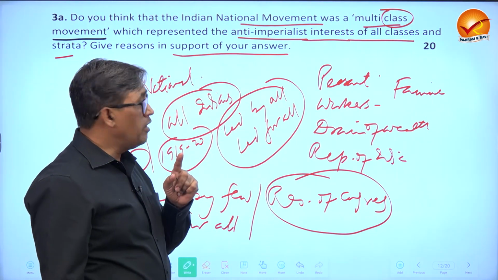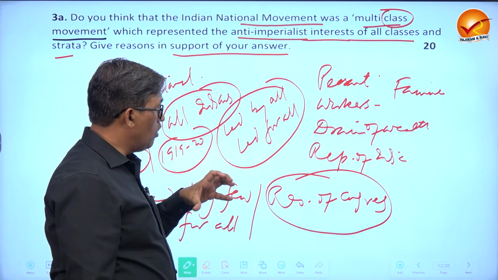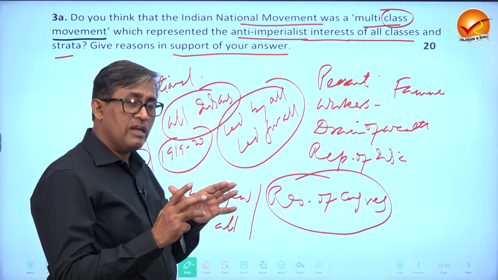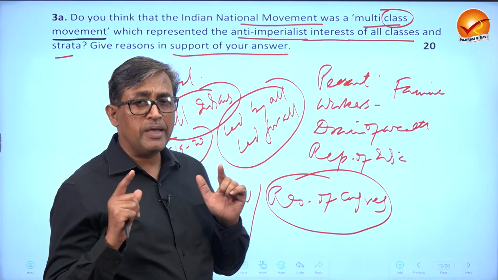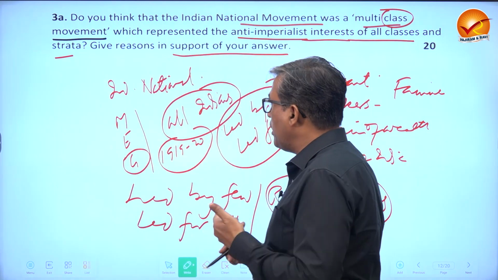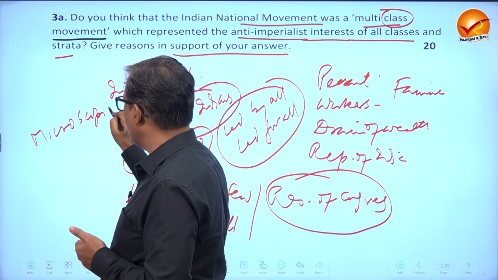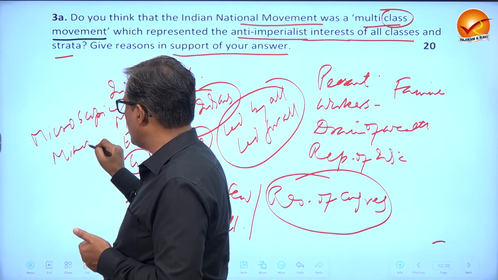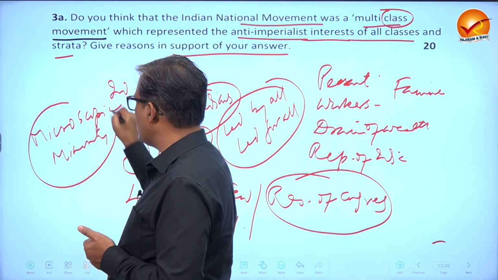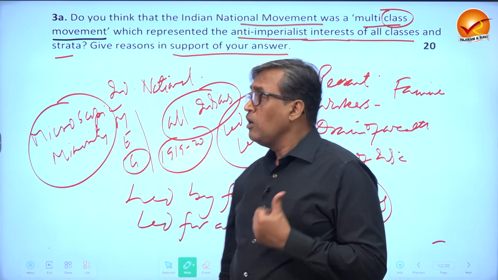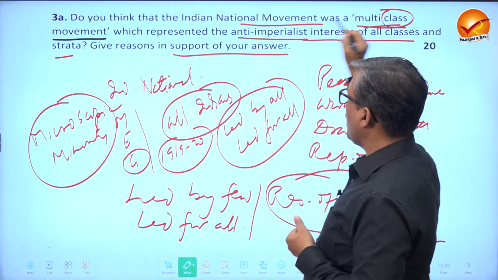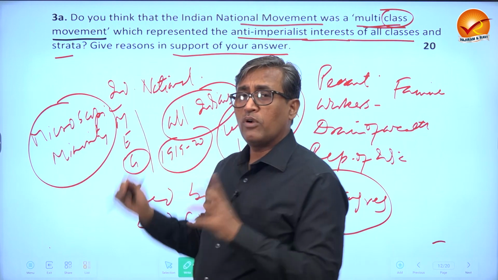And Lord Dufferin had called early Congress people an organization of a microscopic minority. And that debate continued for a very long time in history: whether the nationalist movement was a microscopic minority, or a multi-class movement, or for all Indians.